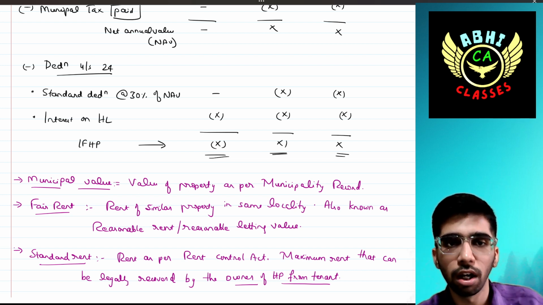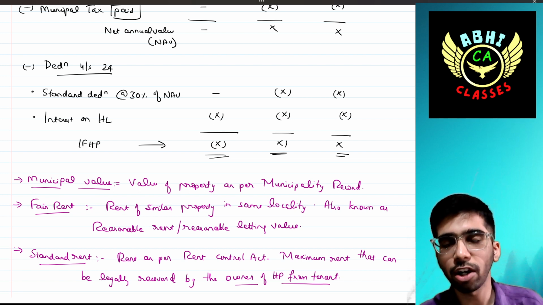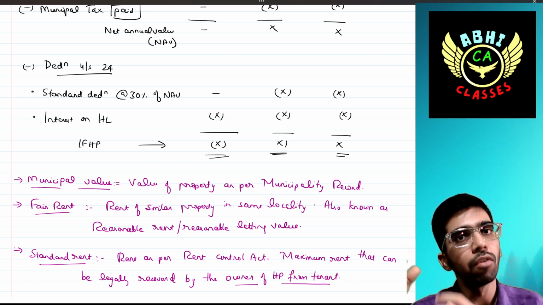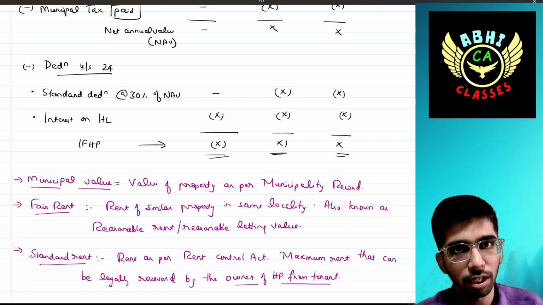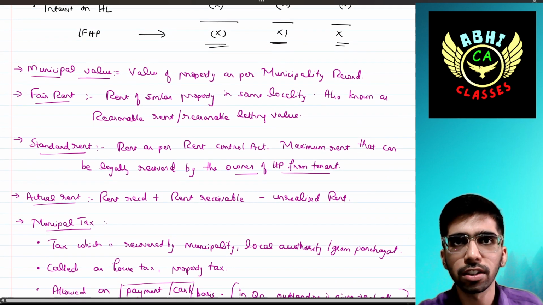For let out house property, we have to deduct the interest on loan. For deemed let out house property also, we have to deduct the interest on loan. Okay. Then we will discuss it.